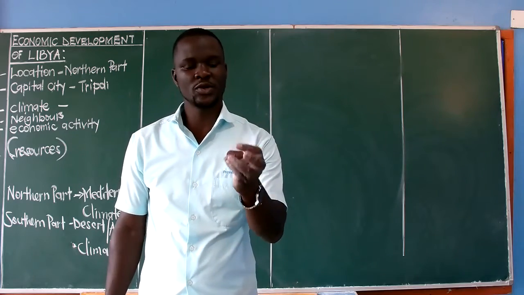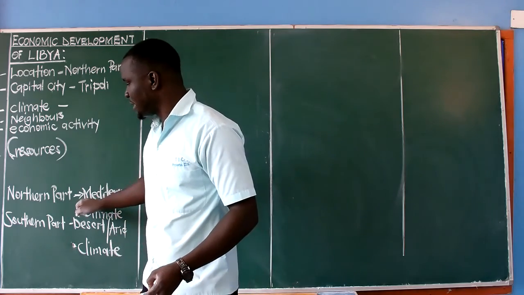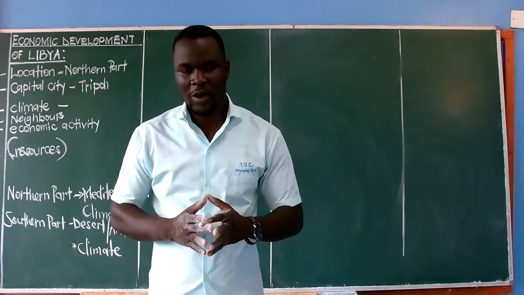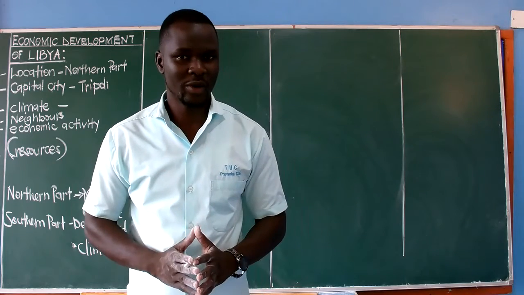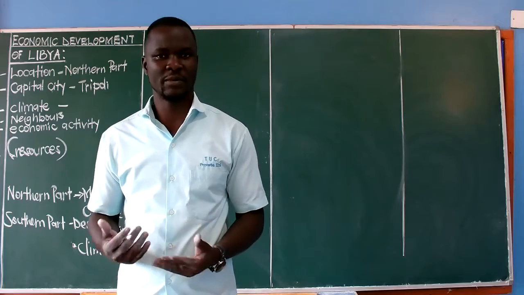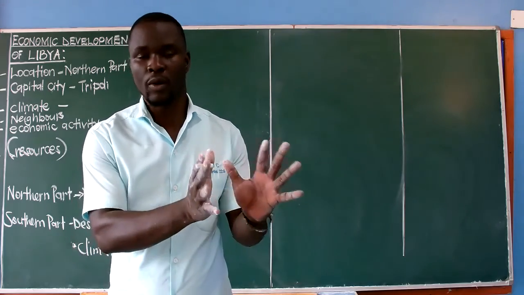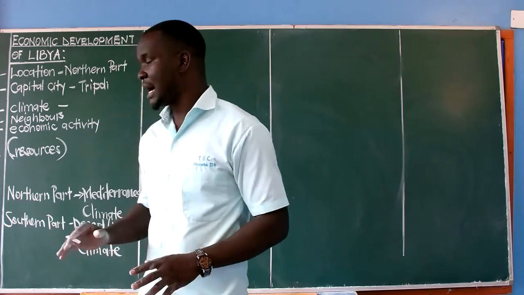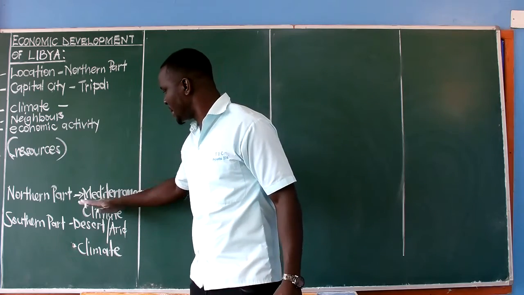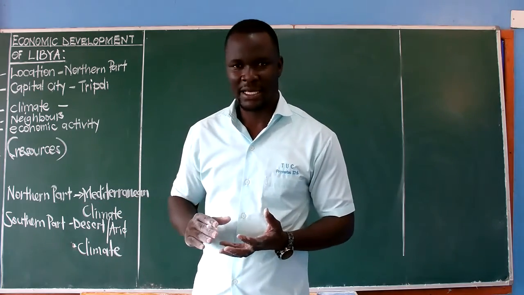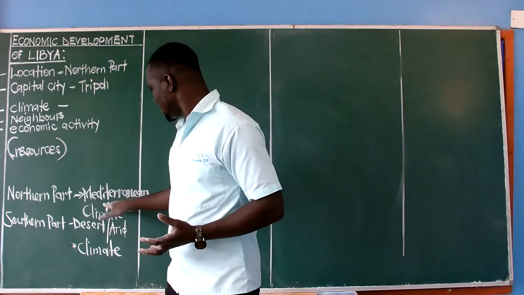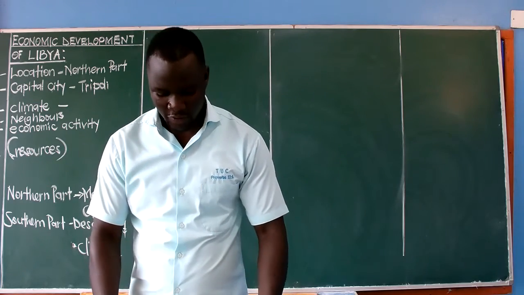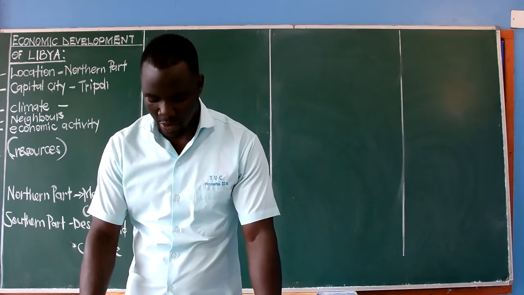Now, we are going to look at the two sides. In the northern part, we shall realize that most of Libya's population lives there. When we talk about population, we mean people who live in that country. Remember, that's how we define population: the total number of people in that area. So most of the people in Libya live in the northern part. This part experiences the Mediterranean climate, which means it is a suitable area for human settlement because it receives reliable rainfall.